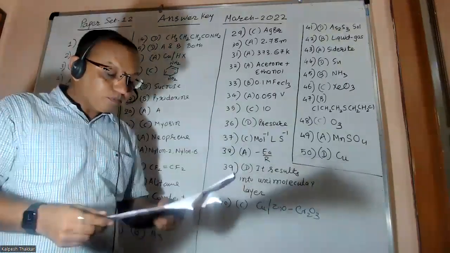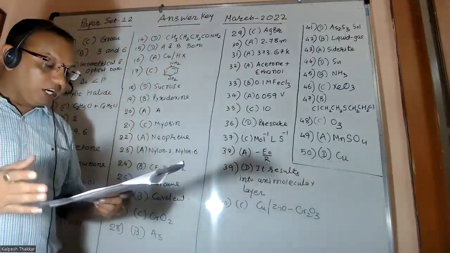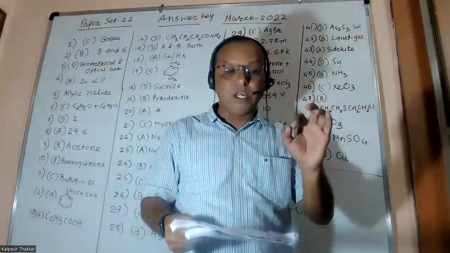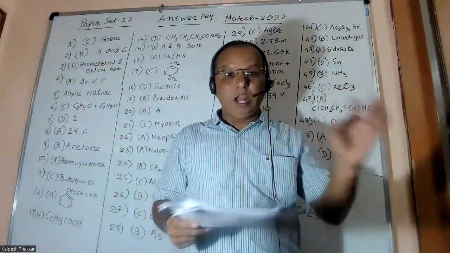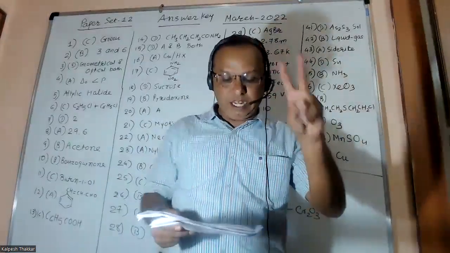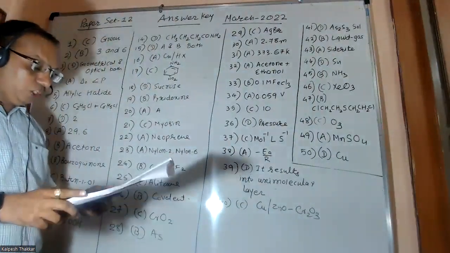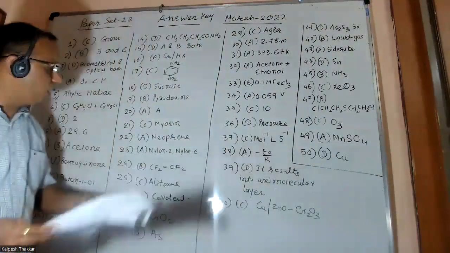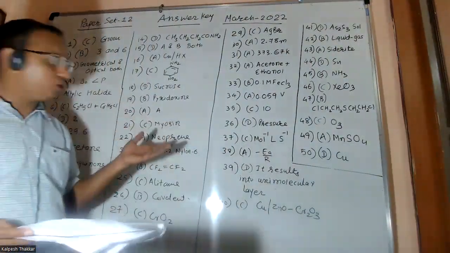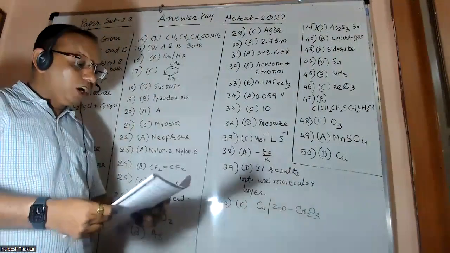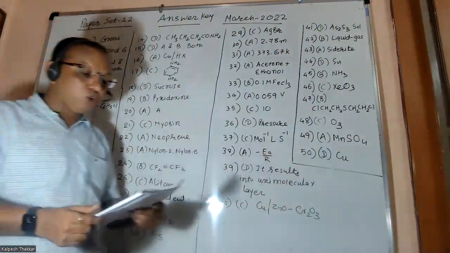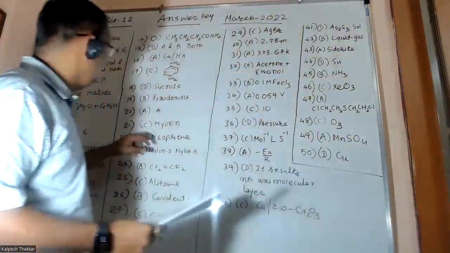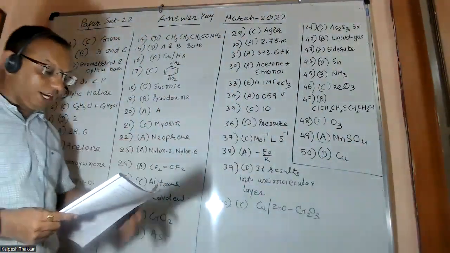In question number 20, the bicyclic base is, friends, adenine. Adenine, guanine, cytosine, thymine are all bases, but out of them, adenine has 2 rings. Next question: which protein, friends, is present in muscles? Myosin is the correct answer. Once again, an information type question. Answer is C. Question number 22: which polymer is used in manufacturing of conveyor belts? Answer is neoprene, friends. Option A is correct.